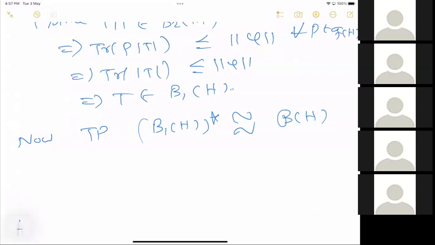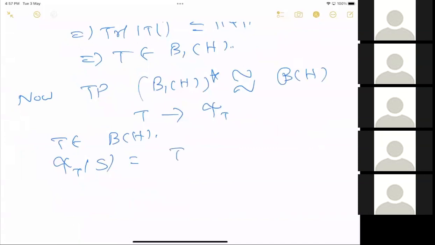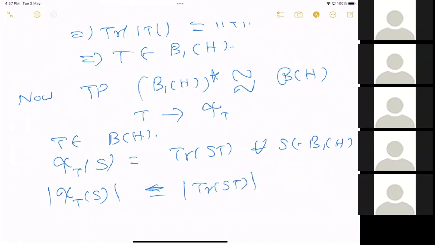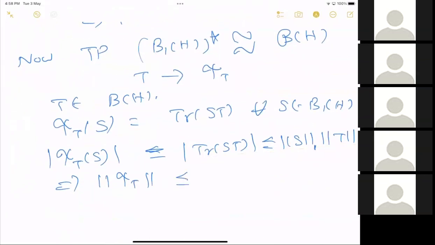Now to prove this, we have already given this association: T goes to chi T. If T is in B of H, then chi T of S is equal to trace of ST for all S in B1 of H. Then the norm, mod of chi T of S, is equal to mod of trace ST, which is less than or equal to norm S1 times norm of T. So this implies the operator norm of the linear functional is less than or equal to norm T. We have to prove the norm is equal.